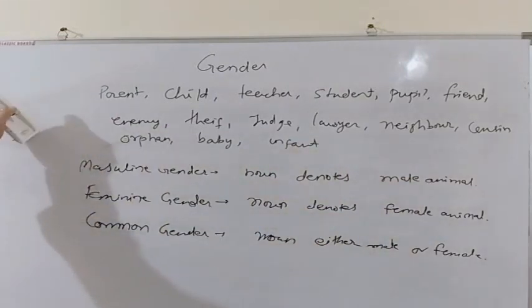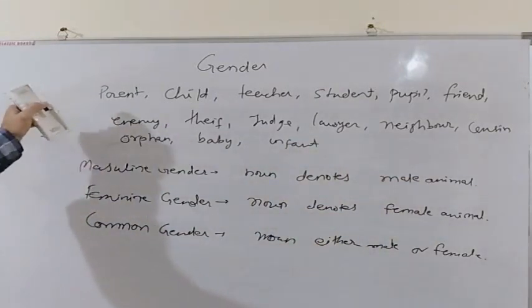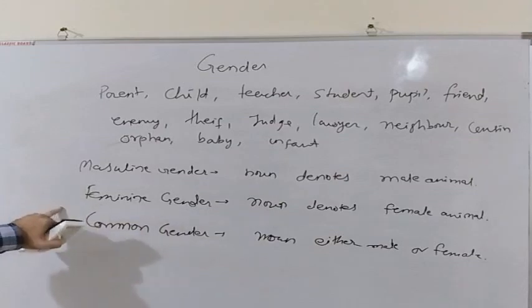So these are examples of such nouns that can either represent masculine gender or feminine gender.